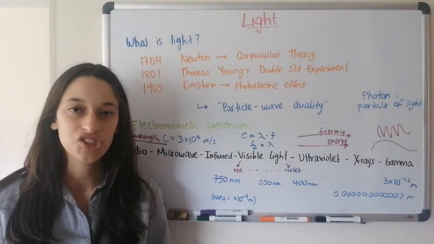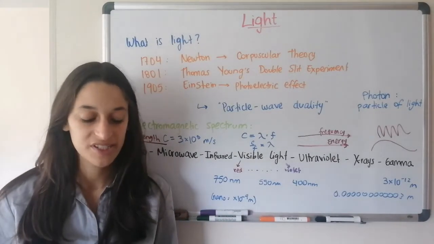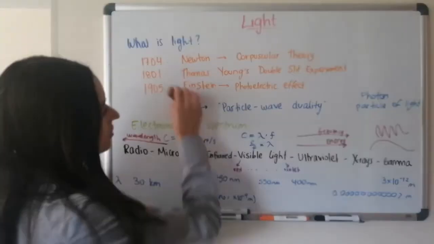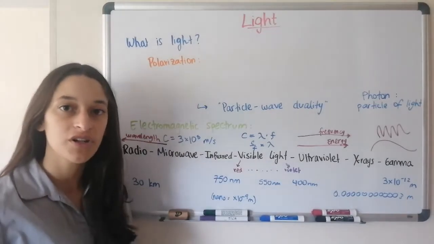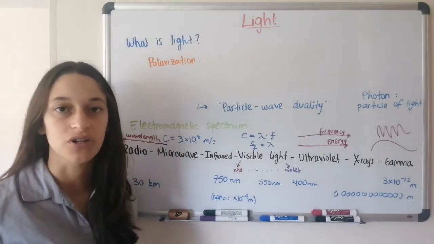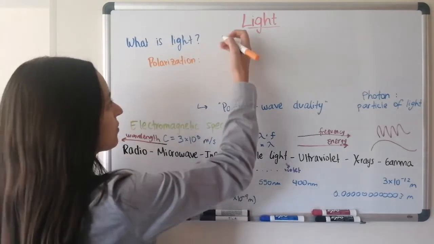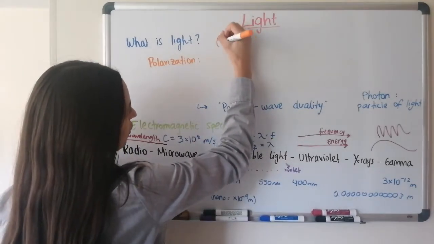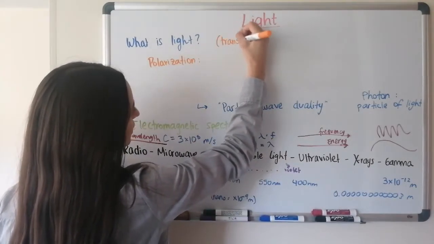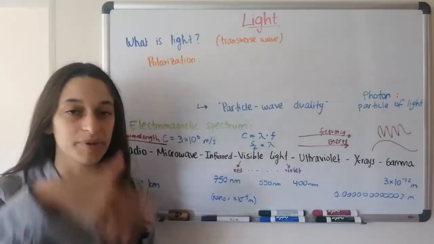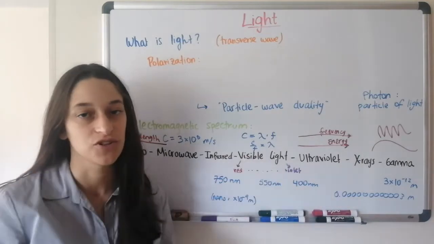Something else I want to mention is the property of polarization of light. Polarization. So I'm going to write that up here. So we had previously learned that while sound was a longitudinal wave, light is a transverse wave. So when we answer the question, what is light, we also need to mention that it's a transverse wave. That means that it oscillates perpendicular to the direction of propagation of the wave.